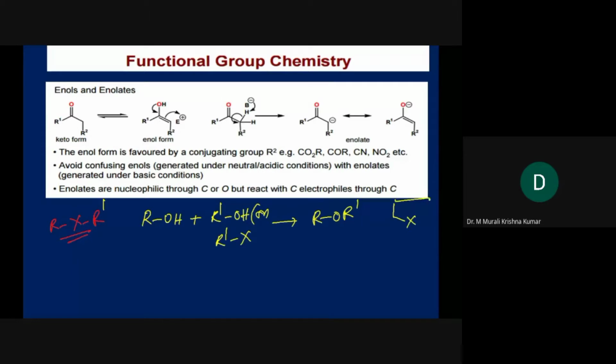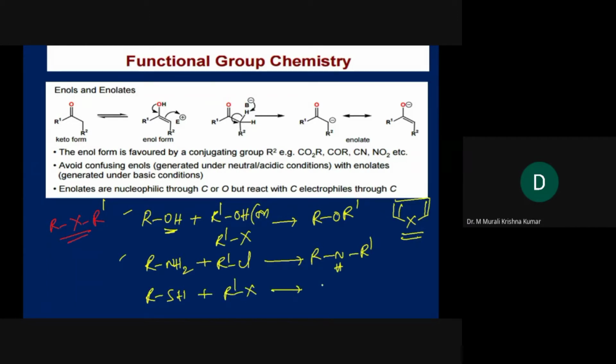Here we have an ether linkage, or an amine, so we can use this type of strategy. If it is furan, we can go ahead with the OH group. Let's say R'Cl will give you, via a nucleophilic substitution reaction, a secondary amine. In the same way, you can also have RSH plus R'X, which gives you RSR', a thioether. So this is the way how the bond can be made.